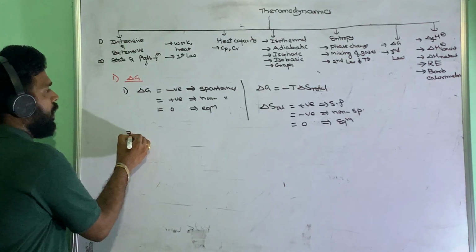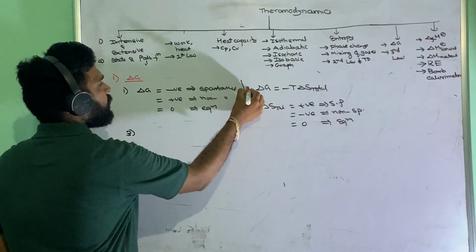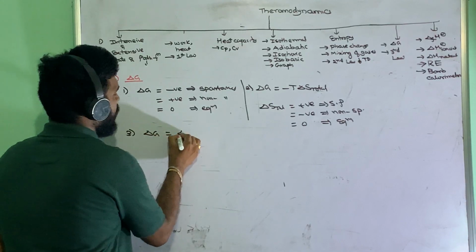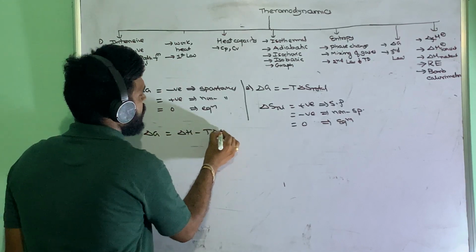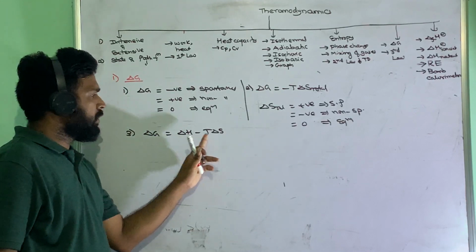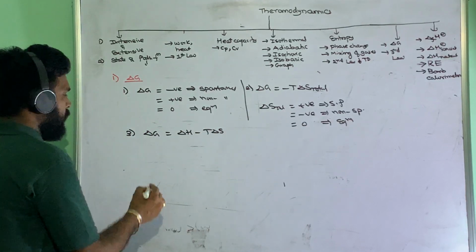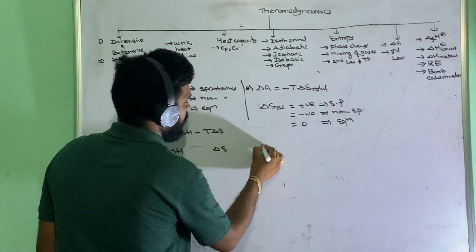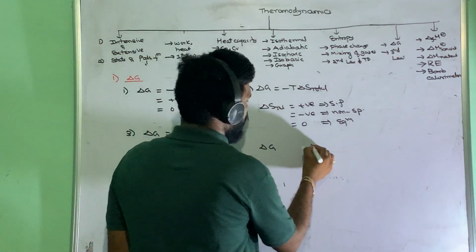Okay, and the next one we have is delta G is equal to delta H minus T delta S. Okay, so enthalpy change, entropy change. So what is the relationship of delta H, delta S, and what happens to delta G and spontaneity?